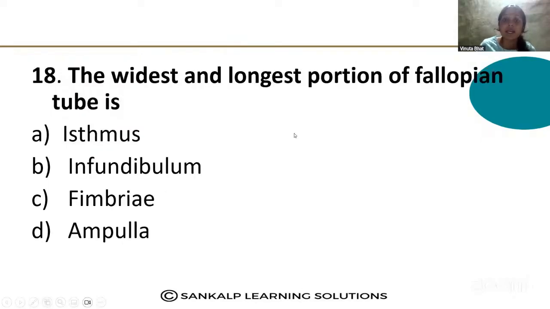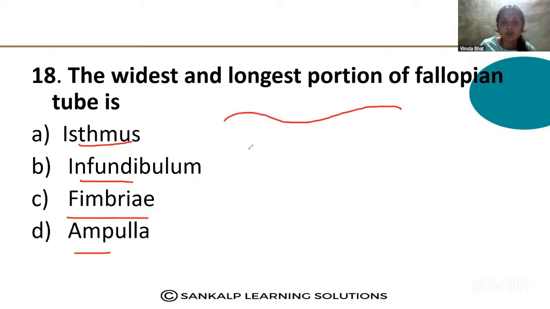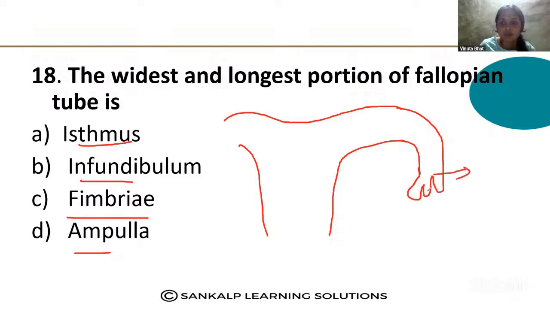Next, the widest and longest portion of the tube is: isthmus, infundibulum, fimbriae, or ampulla. In the female reproductive system, this is the infundibulum, fimbriae, and this part, the widest and longest part, is the ampulla, where the fertilization takes place. Option D is the correct one, ampulla.